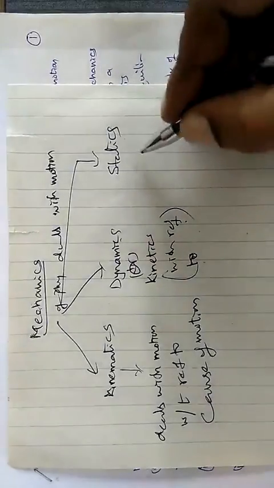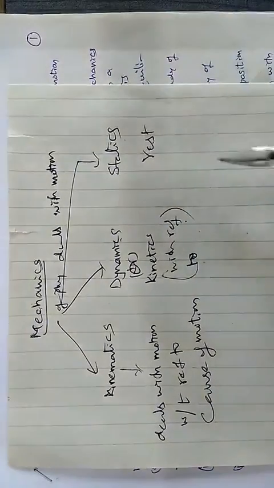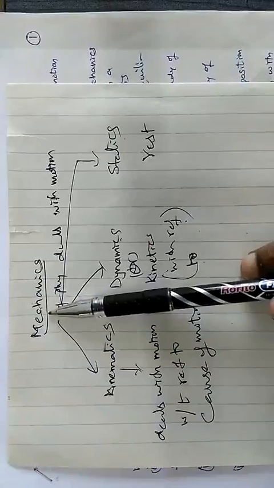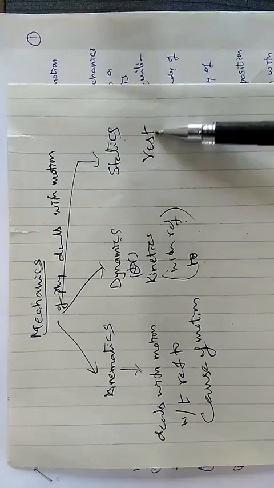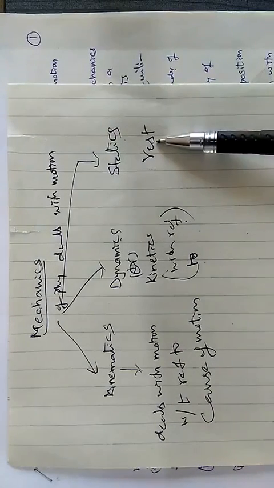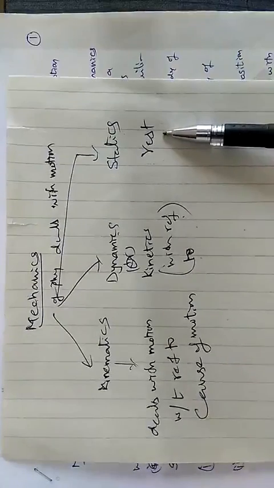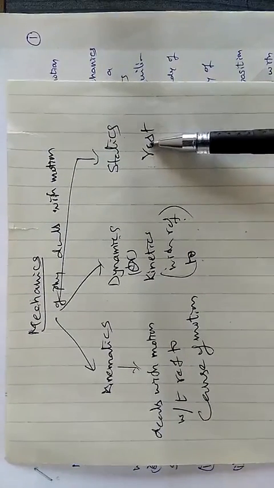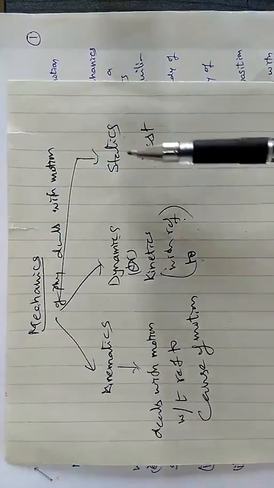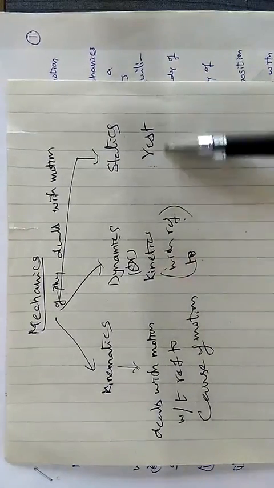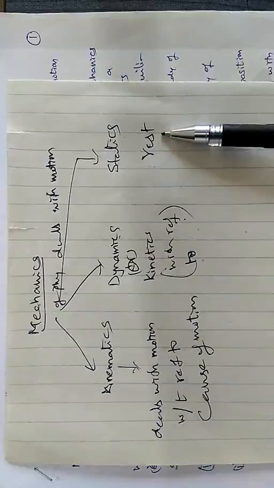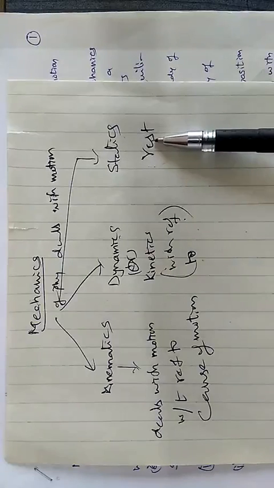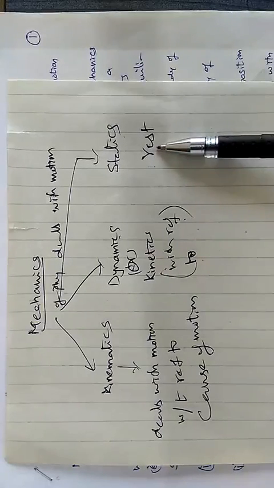Next, statics. What is the meaning of statics? Statics is a branch of mechanics which deals with bodies at rest, which are at rest due to the equilibrium of forces acting on the body.